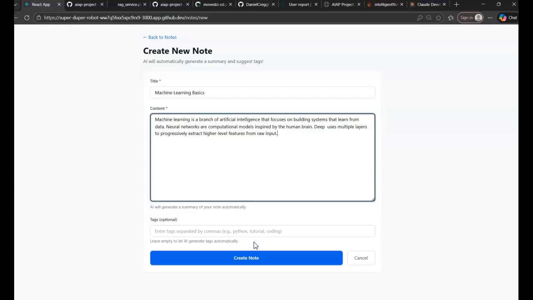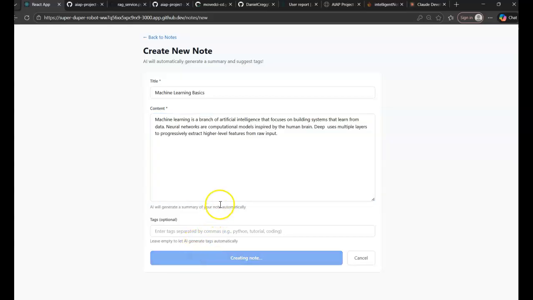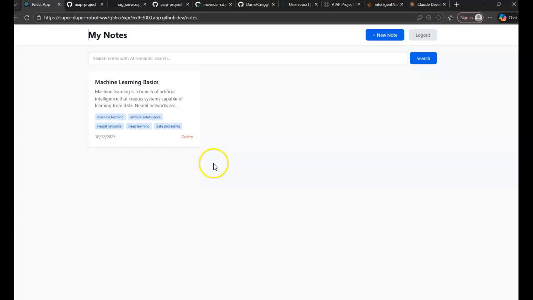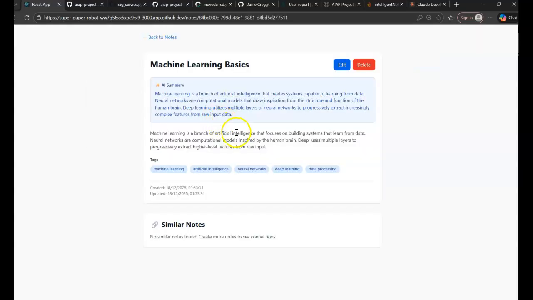Here I'm creating a note about machine learning and leaving the tags empty so that AI generates them automatically. And then when I click create note, the Claude API is processing the content right now to generate a summary and suggest relevant tags. And here we see AI automatically generated a summary and suggested tags like machine learning, artificial intelligence, neural networks, deep learning, and data processing.